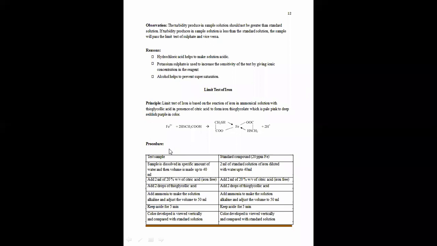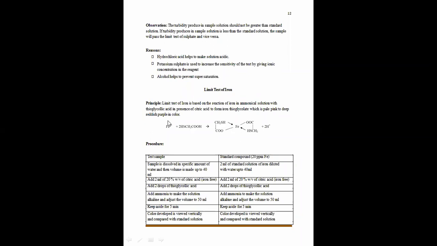Now, what will be the procedure we are going to follow to do the limit test of iron? The slide is in front of you, which gives the limit test of iron. A sample is dissolved in a specific amount of water, and then the volume is made up to 40 ml.